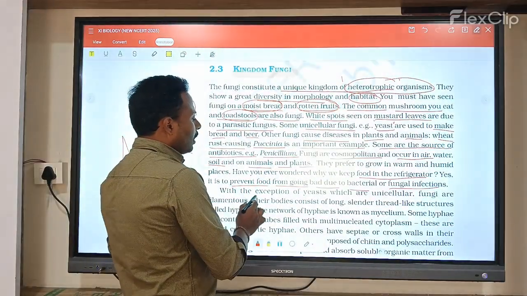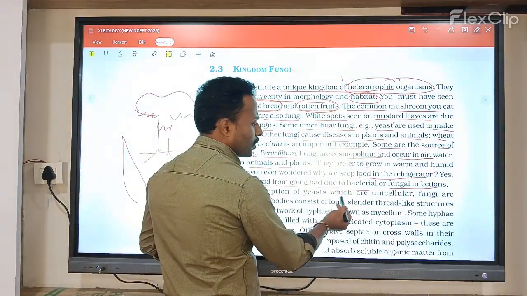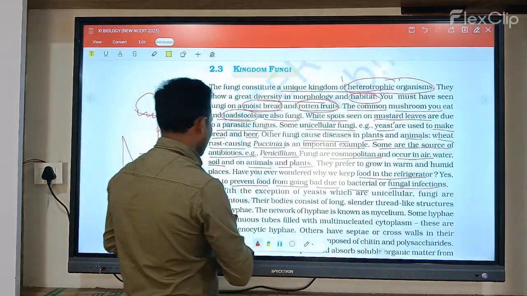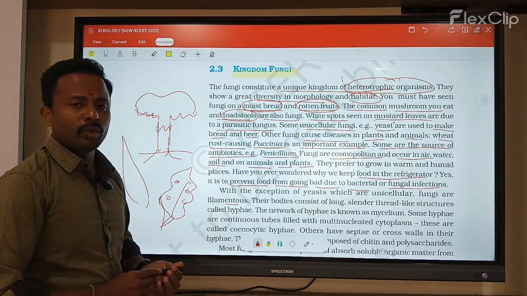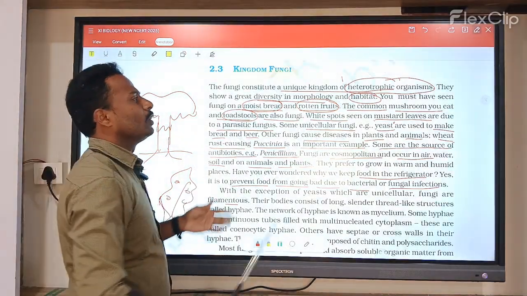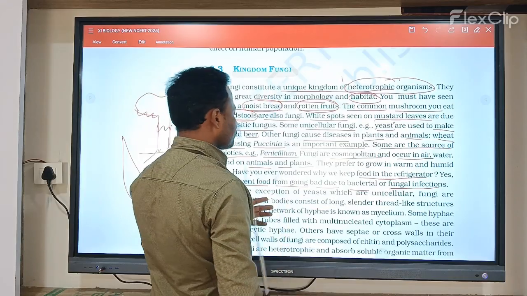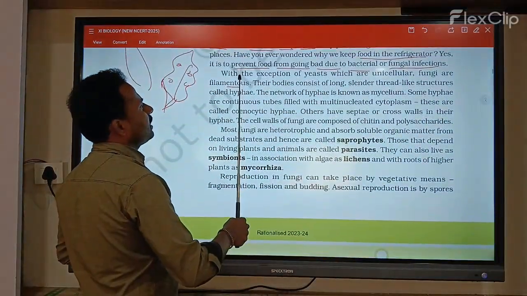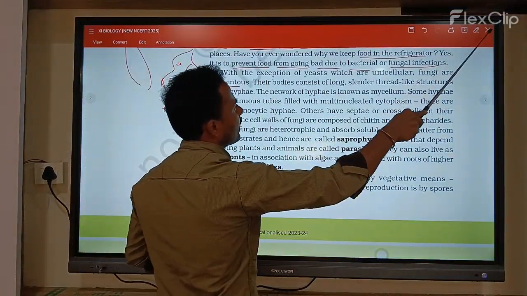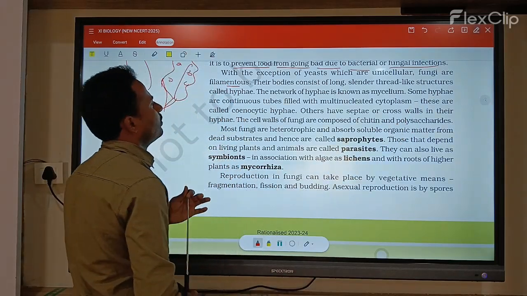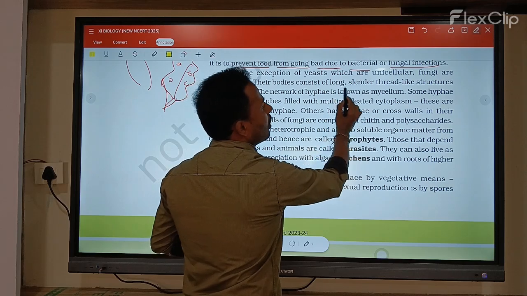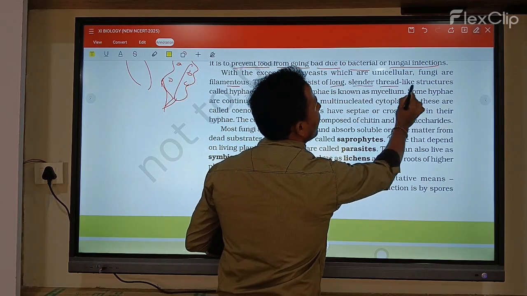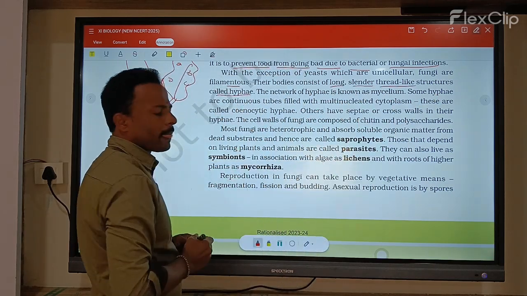Next, with the exception of yeast, which is unicellular, fungi are mostly filamentous. Yeast is unicellular, and the remaining ones have a filamentous form. The body consists of long, slender, thread-like structures called hyphae.